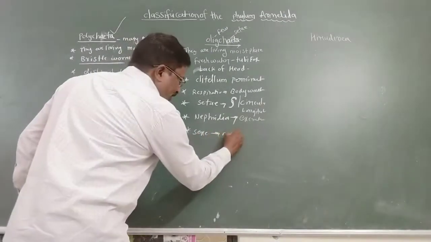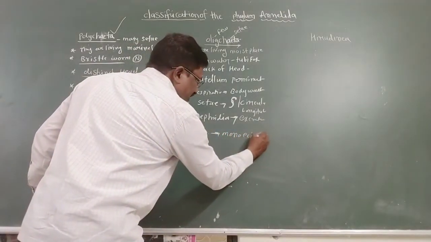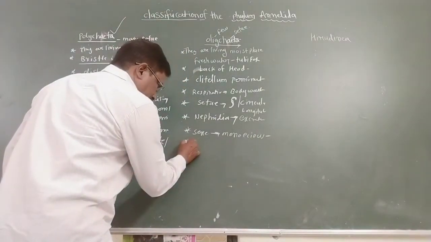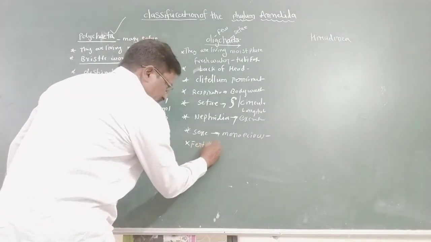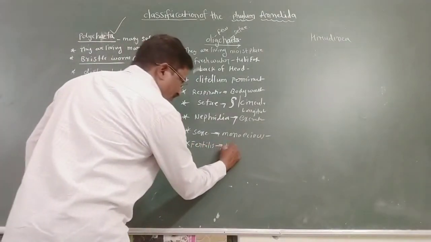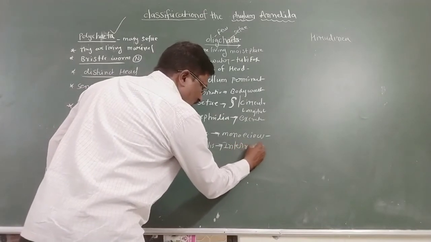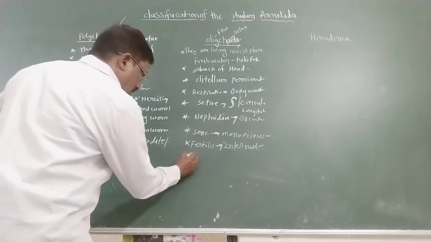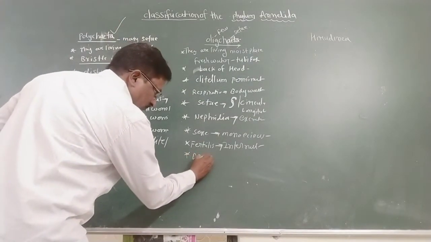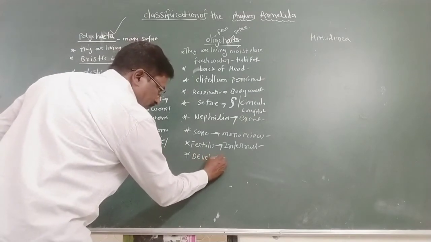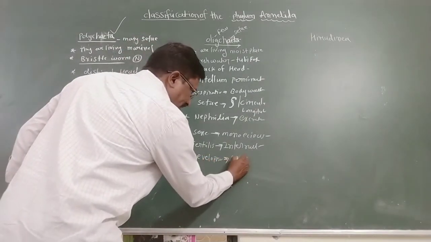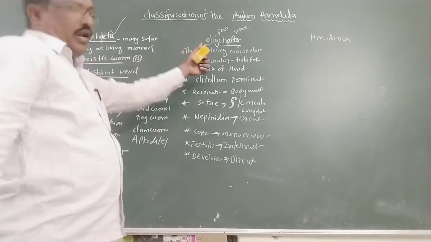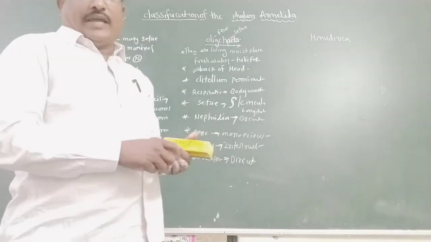Most are monoecious, hermaphrodite. Fertilization is internal, and it is cross fertilization, cross and internal fertilization. As for development, it is direct development. So these are the Oligochaeta. Now the Oligochaeta examples.